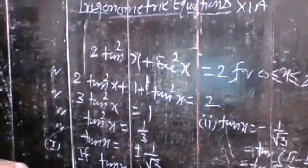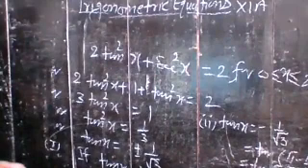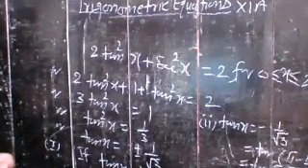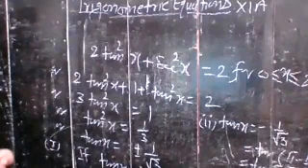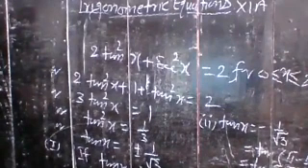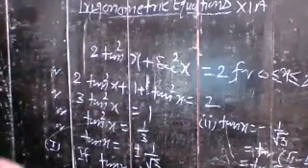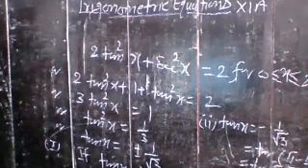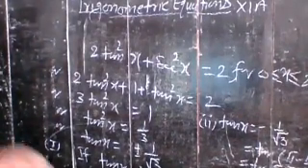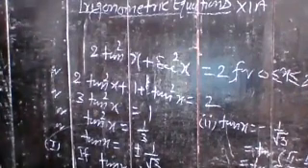So pi by 6 is the value of alpha in its general solution, which is the least value. Understand? So in the general solution, you always put the least value of the principal solution.